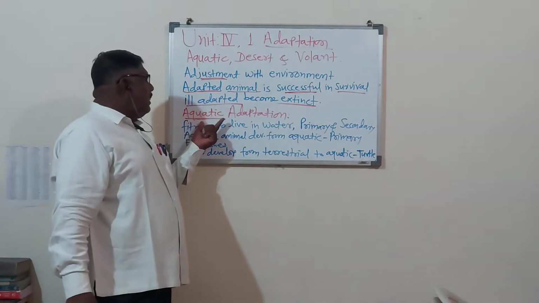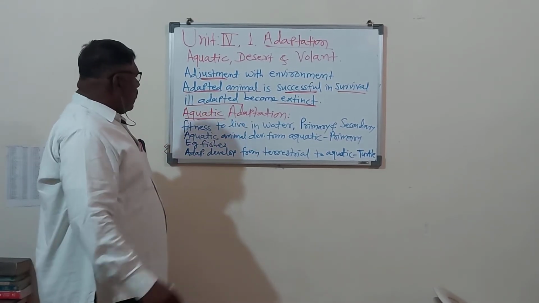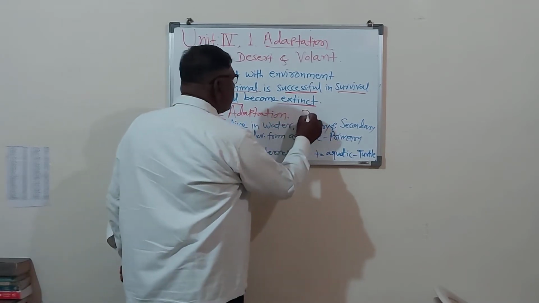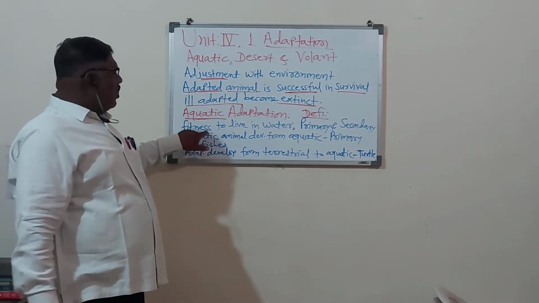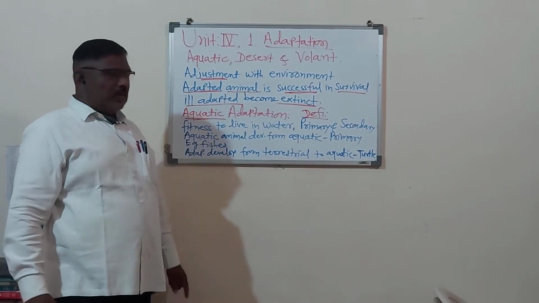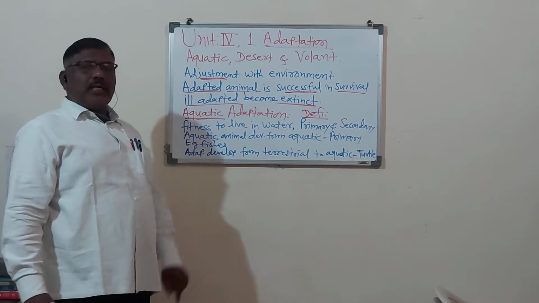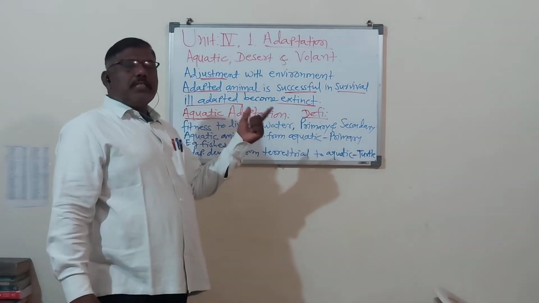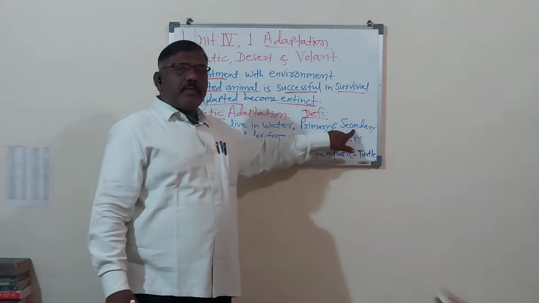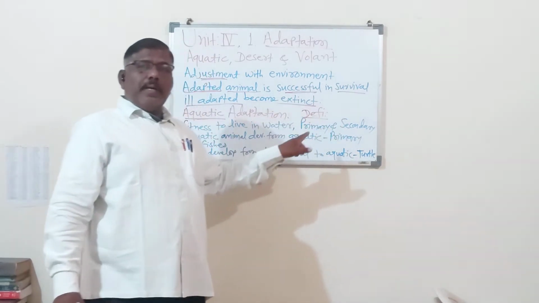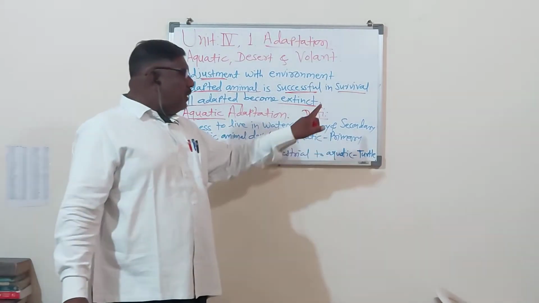So today we will see one type of the adaptation, that is the aquatic adaptation. So first we will see the definition. So fitness of animal to live in water, or adjustment made by animals to live in water, that is called as the aquatic adaptation. And this aquatic adaptation is further classified into two types, primary adaptation and secondary adaptation. In aquatic adaptation, remember there are two types of the adaptation, that is the primary aquatic adaptation and secondary aquatic adaptations.